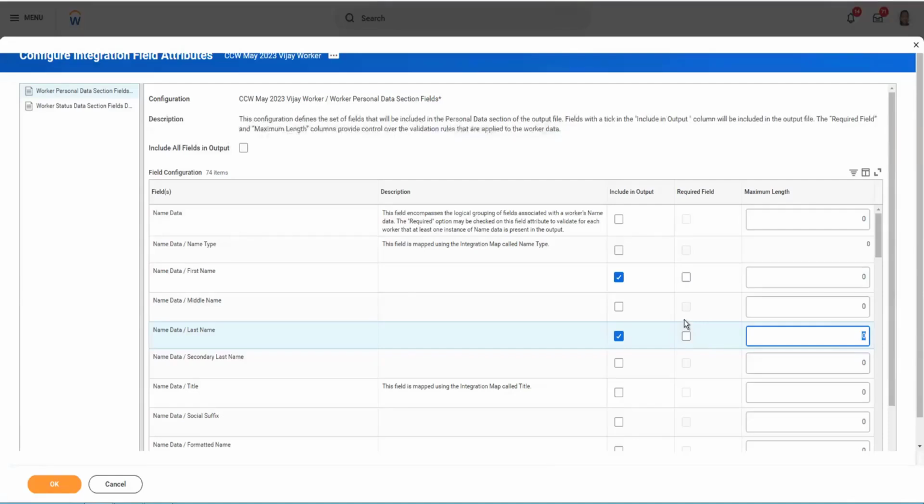Once we create all these field attributes and run the integration, we get the output file, and the user says he does not want a middle name. Is there a way that we can edit the field attributes and delete whatever is not needed? Yeah, you can come here and uncheck. Just uncheck. And from the next time, this will not be loaded.